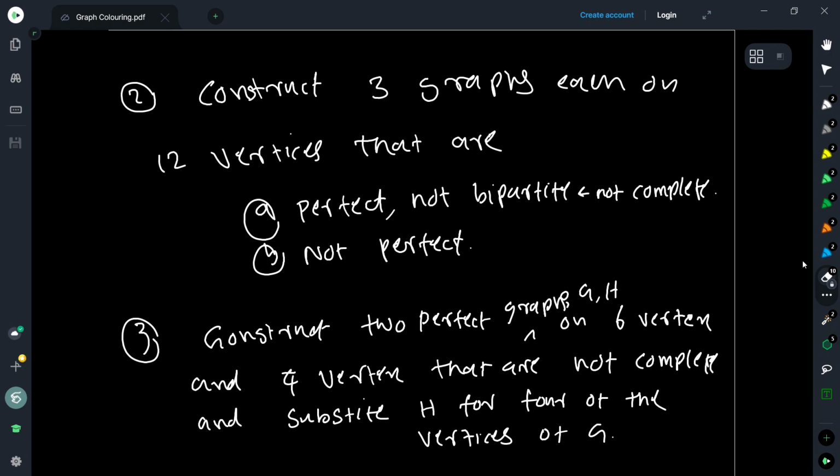And again, we don't want them to be complete graphs. Now you substitute H for, let's say, 4 of the vertices of the graph G, right? Not all vertices. Take 4 of the 6 vertices and substitute each with this H. And then construct this graph and just try to depict it, draw it, and look at the properties you want.